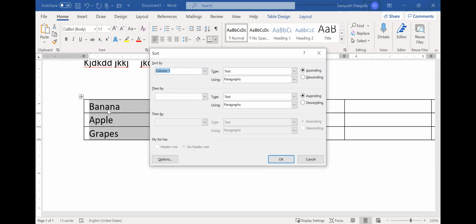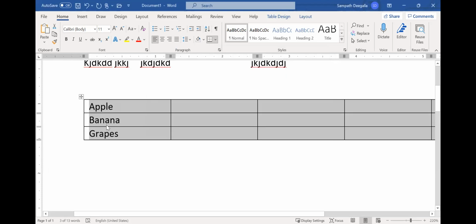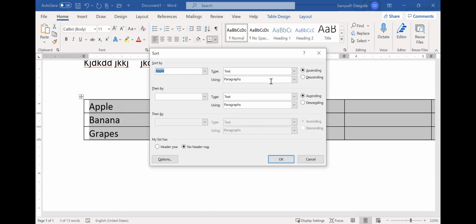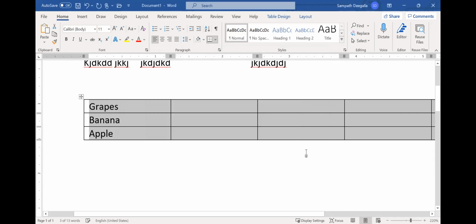If it is a heading, you can select the heading here, because we don't have a heading. So column 1, text, which direction? We can say ascending. So you see that it's apple, banana, and grapes. Let me click it again. This time I'm going to select column 1 again, but in descending. You see, you can sort this one.